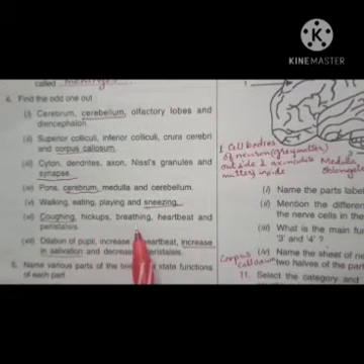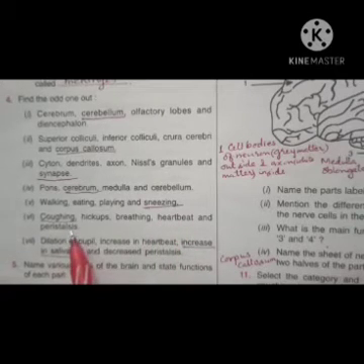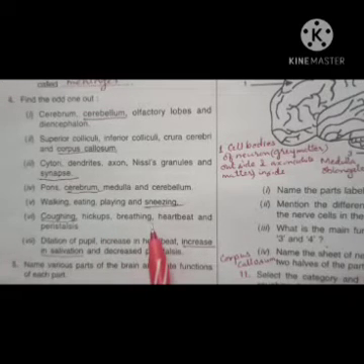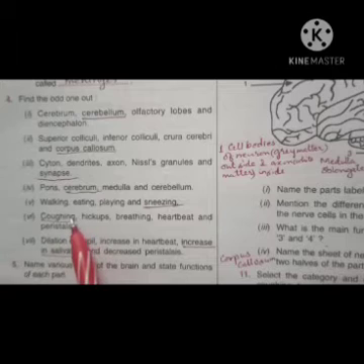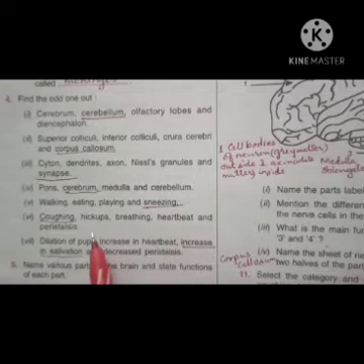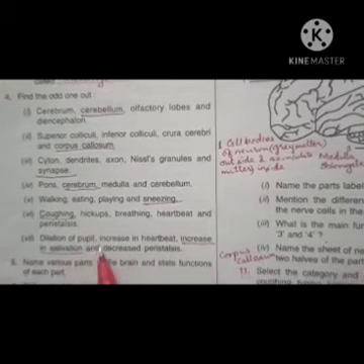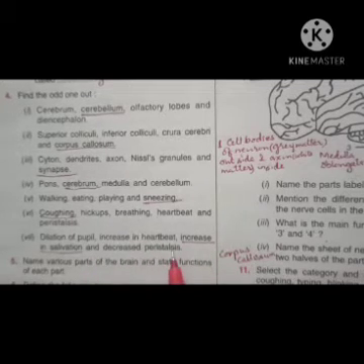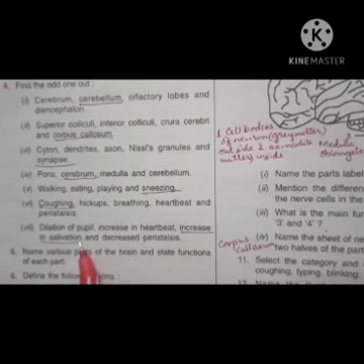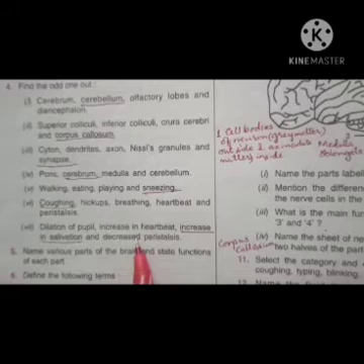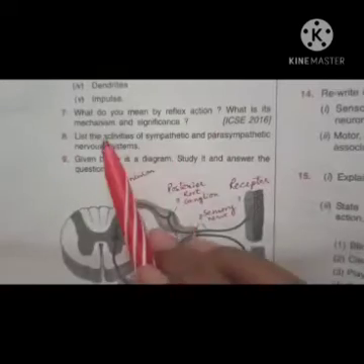Now coughing, hiccups, breathing, heartbeat and paralysis. Which one is odd one out? Coughing is odd one out, rest are involuntary, and coughing is voluntary, which is under your control. But hiccups, breathing, heartbeat and paralysis are involuntary. Dilation of pupil, increase in heartbeat, increase in salivation and decrease paralysis. Which one is odd one out? Increase in salivation is odd one out because it is a function of parasympathetic nervous system, while the rest are controlled by sympathetic nervous system.